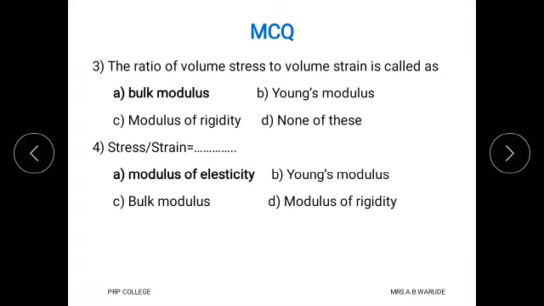I hope you all understand these points, that is Young's modulus, bulk modulus, and modulus of rigidity.